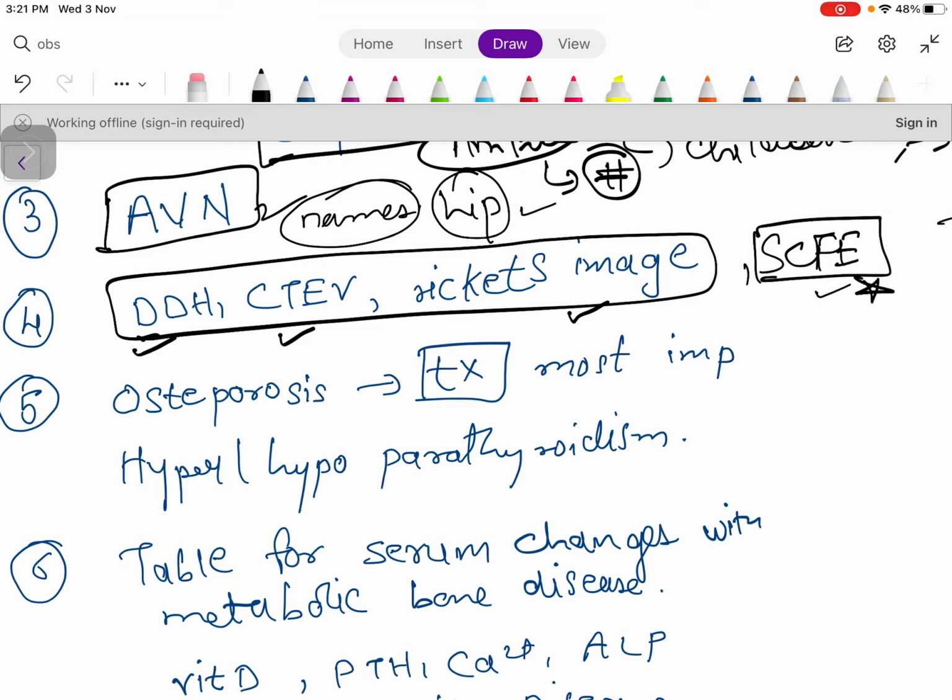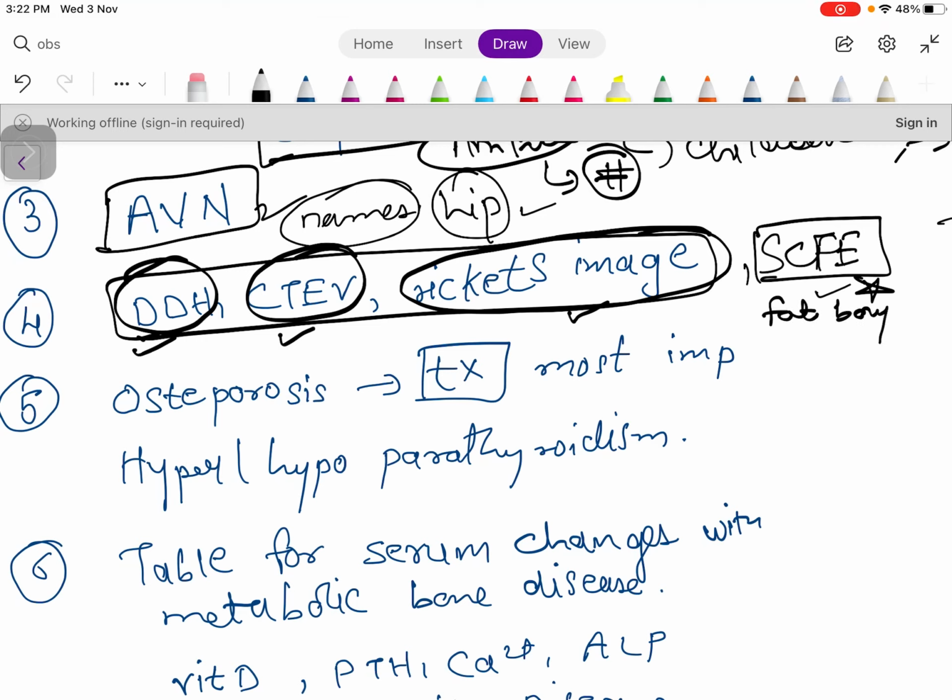This is also an important question. DDH occurs in girls, CTEV mostly in boys. Rickets in malnourished children. SCFE, they will give the history of a fat teenager. These are the buzzwords with which you can solve the questions.